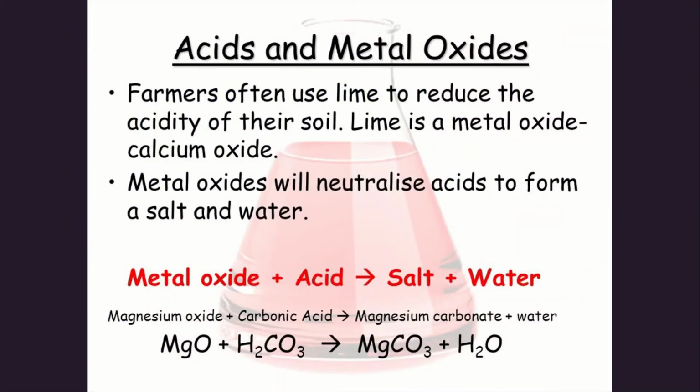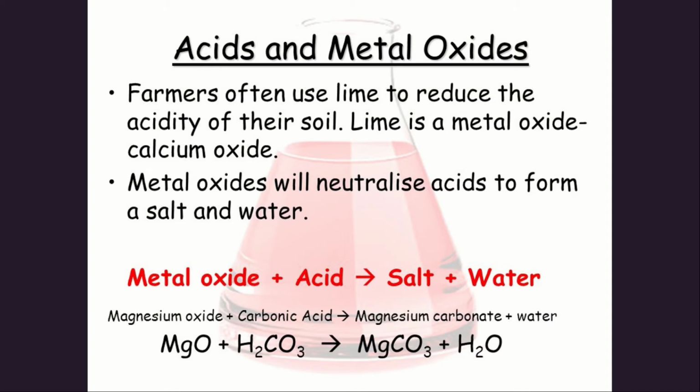Acids and metal oxides. Farmers often use lime to reduce the acidity of their soil. Lime is a metal oxide, calcium oxide. Metal oxides will neutralize acids to form salt and water. We know that we have to decrease the acidity level or alkaline level of the soil to make the crops grow well. So at that time, farmers will be using certain chemicals to reduce the pH level or increase the pH level, which is specifically meant for a specific crop.